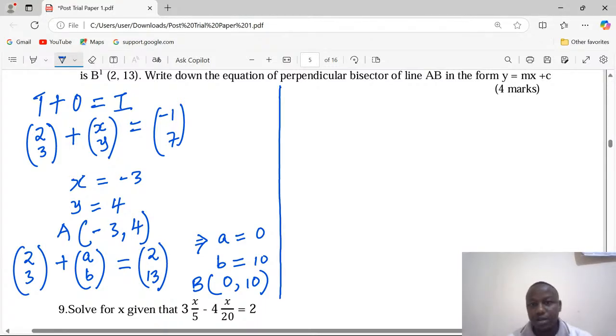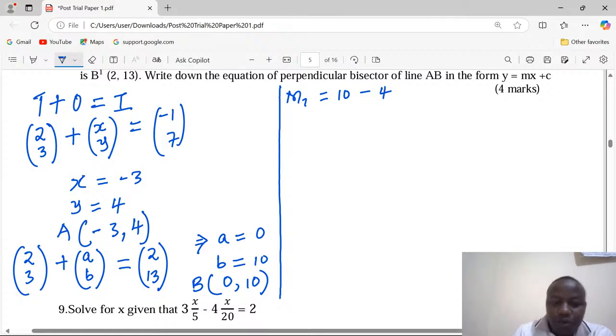Write down the equation of perpendicular bisector of AB in the form y = mx + c. Our first thing to work out is the gradient of AB. The gradient of AB, we can call it gradient 1, will be given by 10 minus 4.